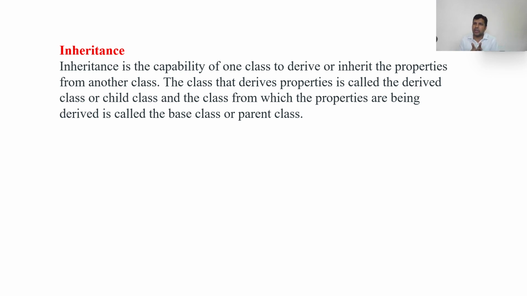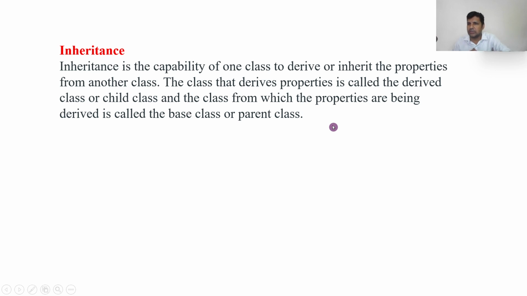It may be property, and sometimes we also get diseases, properties, behavior from our parents, right? Something you got from the parent to the child is called inheritance.